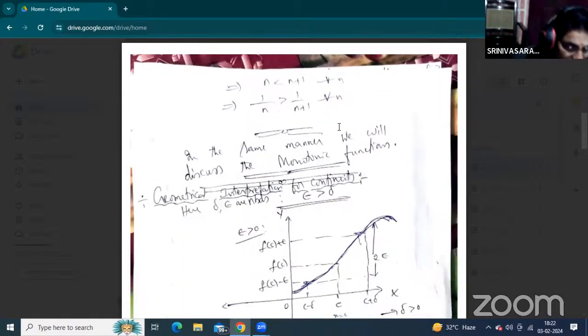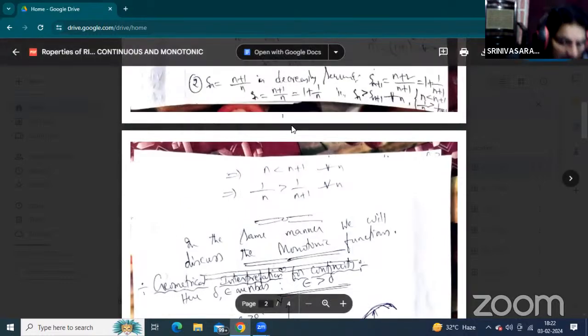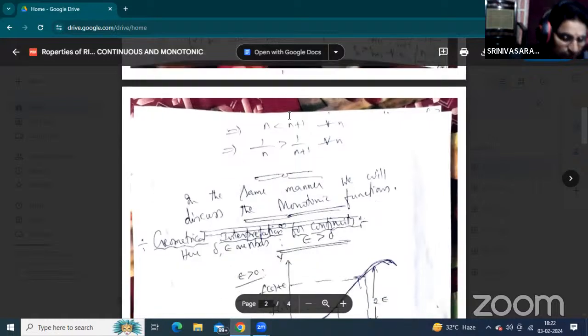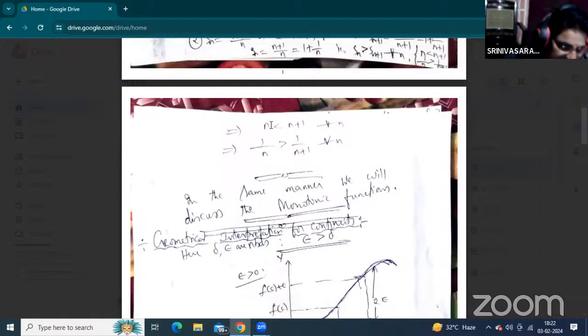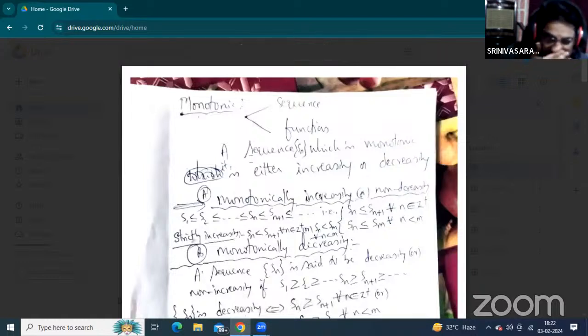Okay, now in the same manner, this Sn is greater than Sn plus 1 means, by the definition of a decreasing sequence, the given sequence is a decreasing sequence. Okay, now in the same manner we will discuss the monotonic functions. What is the monotonic function? A function which is monotonic, either increasing or decreasing.